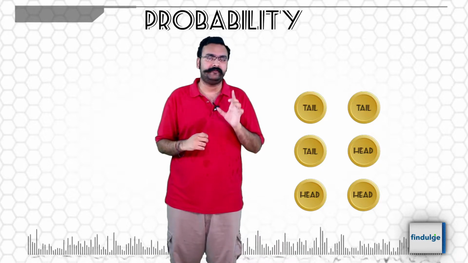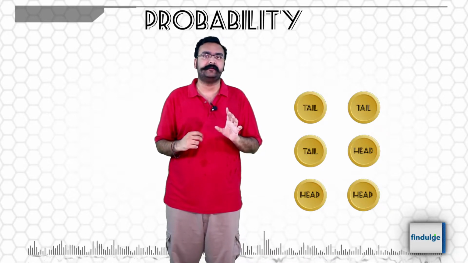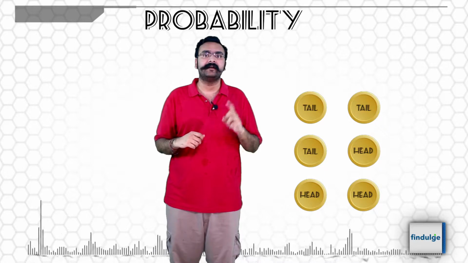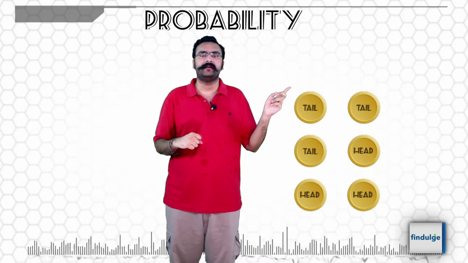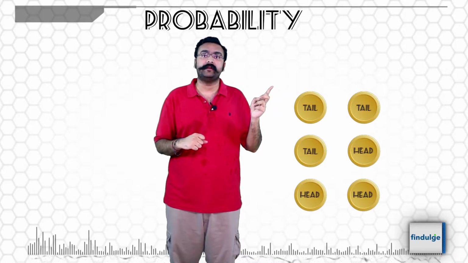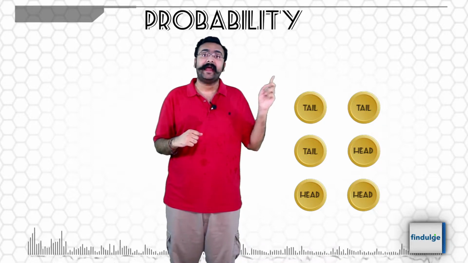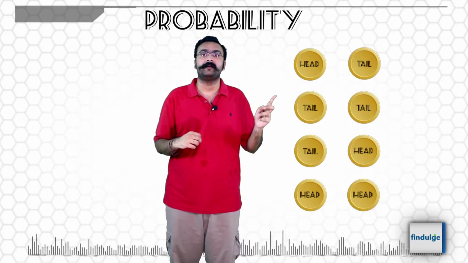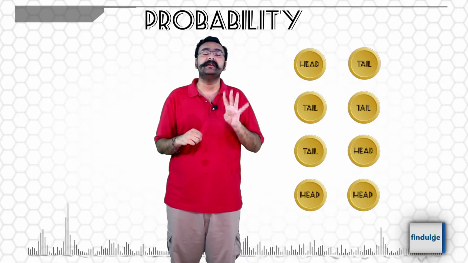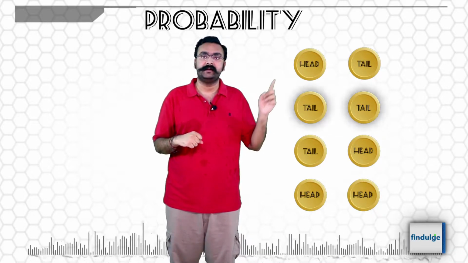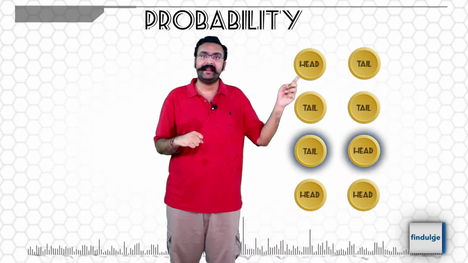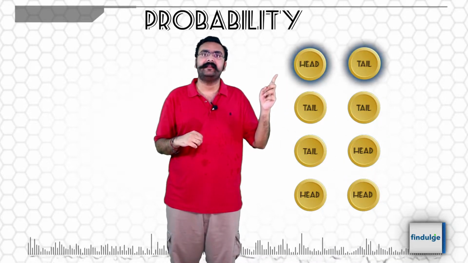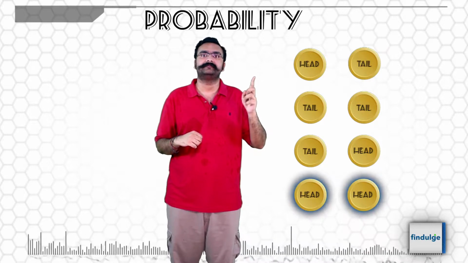However, if you analyze the situation carefully, I can get tails on the first coin and heads in the second coin, or heads on the first coin and tails on the second coin. So there are actually 4 outcomes: tail tail, tail head, head tail, and head head.